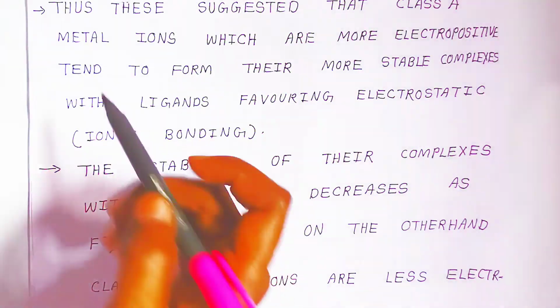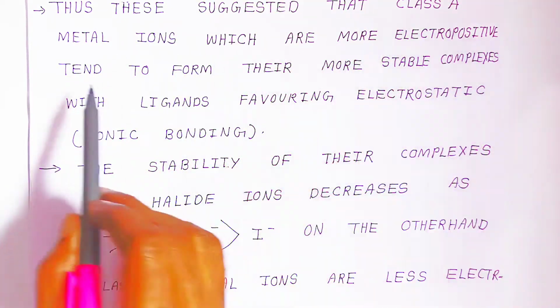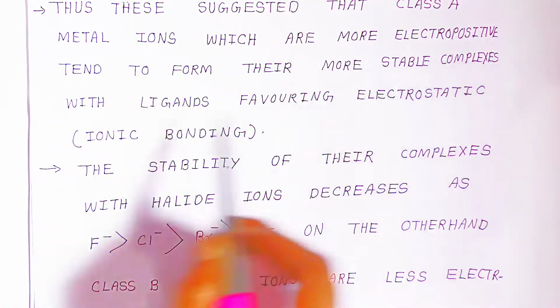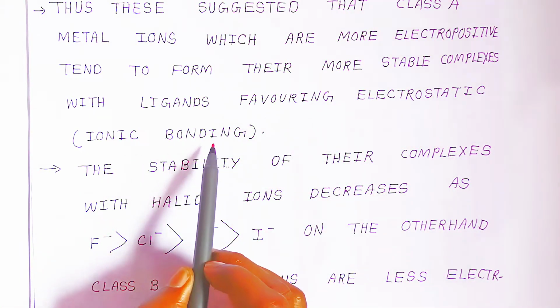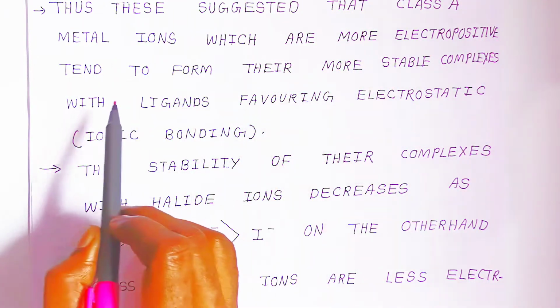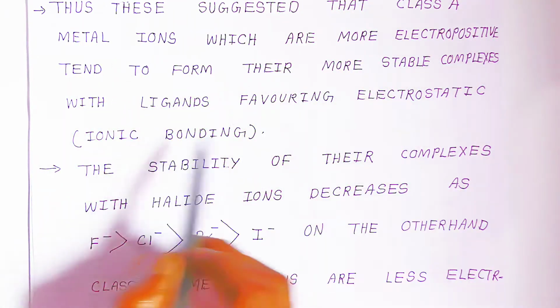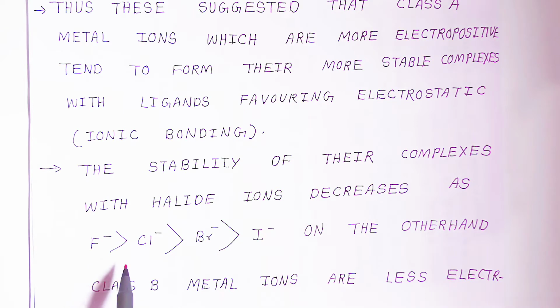So this suggests that class A metal ions, which are more electropositive, tend to form more stable complexes with the ligand, favoring electrostatic, that is ionic, bonding. The stability of their complexes with halide ions decreases like this: fluoride will be more stable than chloride, than bromide, than iodide.